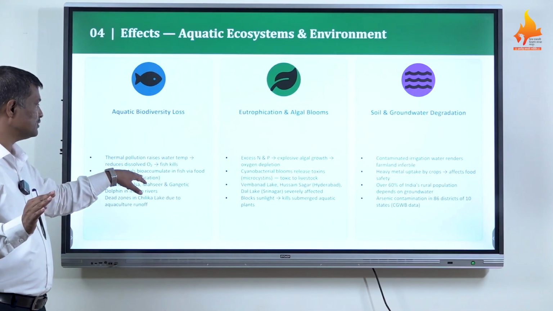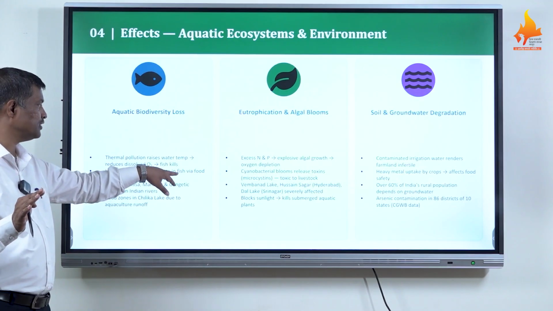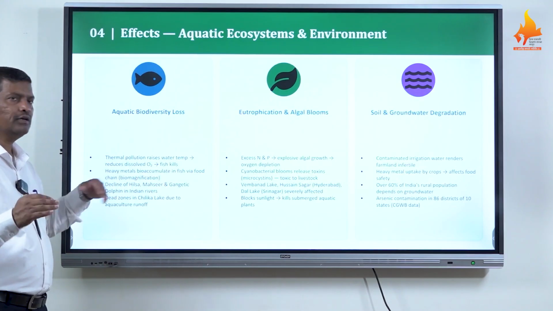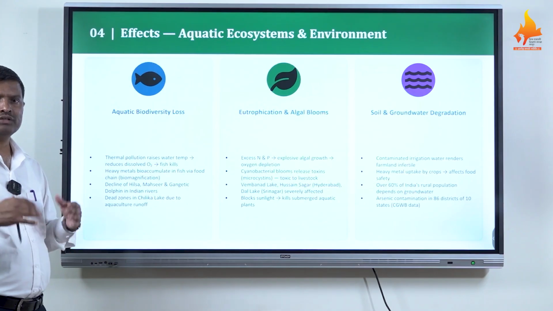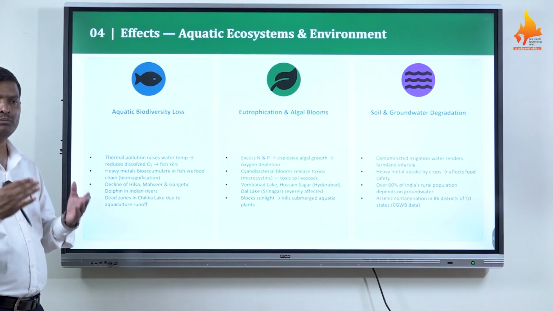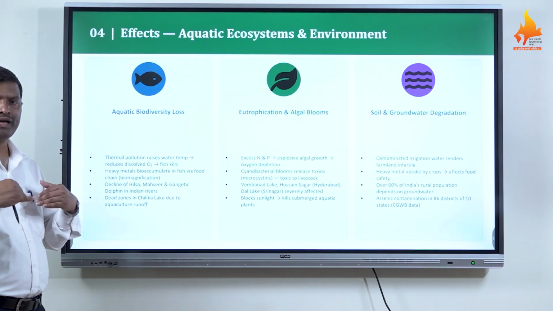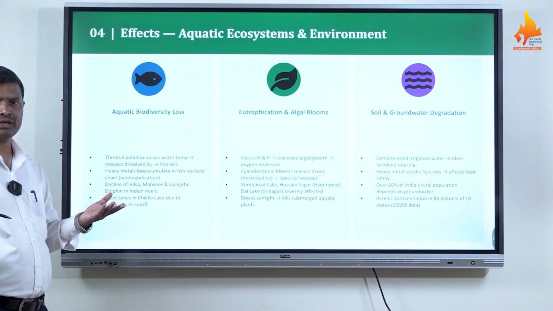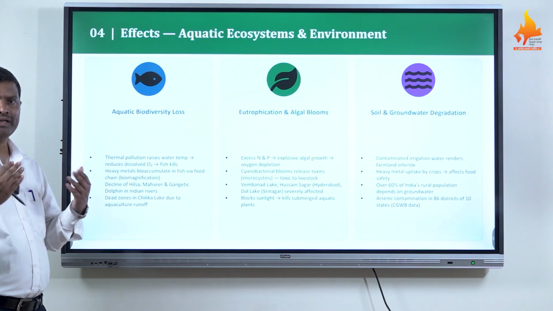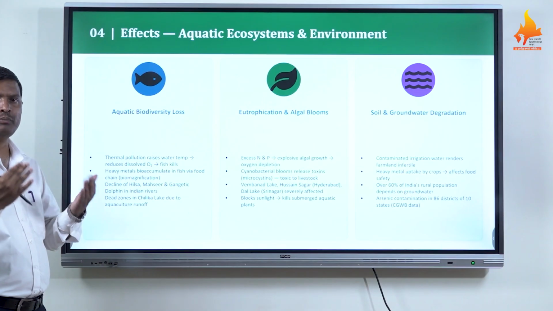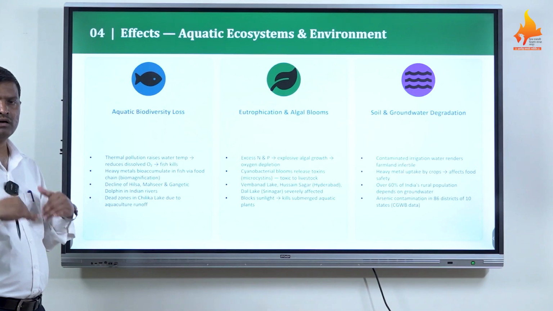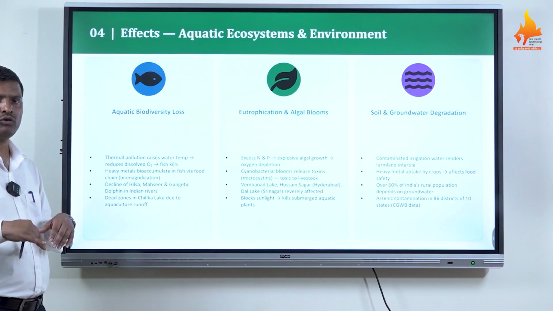Heavy metals cause bioaccumulation in fish via the food chain. When we eat such fish as food, there is biomagnification, meaning the same metal comes to humans as well as other living organisms that eat fish. So bioaccumulation and biomagnification cause many health problems to humans as well as other living organisms.